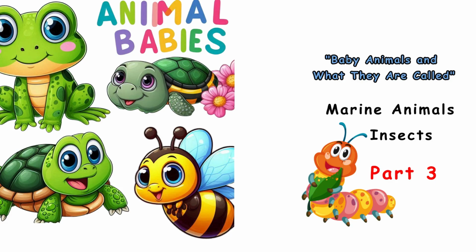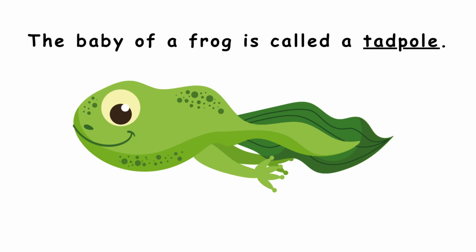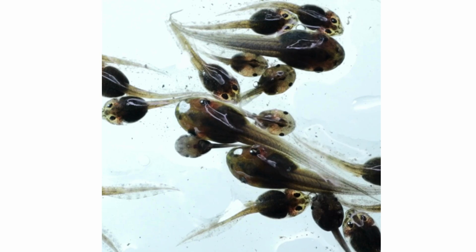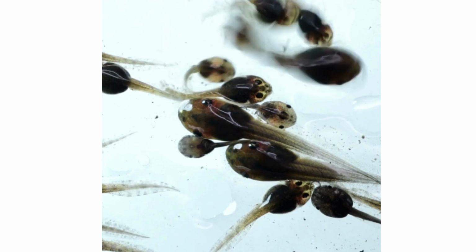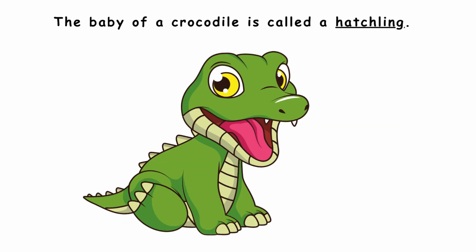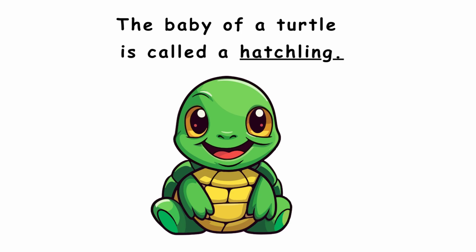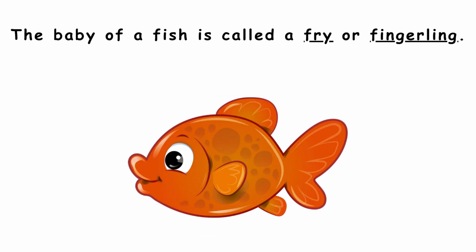The baby of a frog is called a tadpole. The baby of a crocodile is called a hatchling. The baby of a turtle is called a hatchling. The baby of a snake is called a hatchling or snakelet.